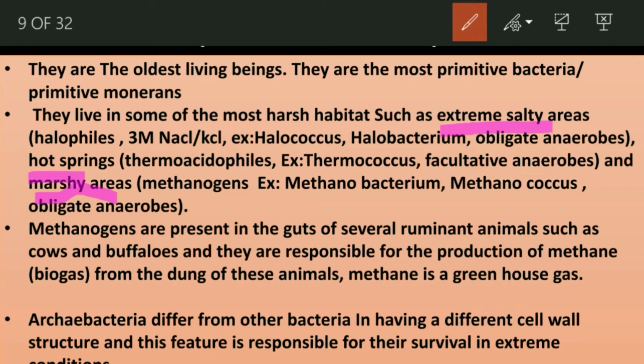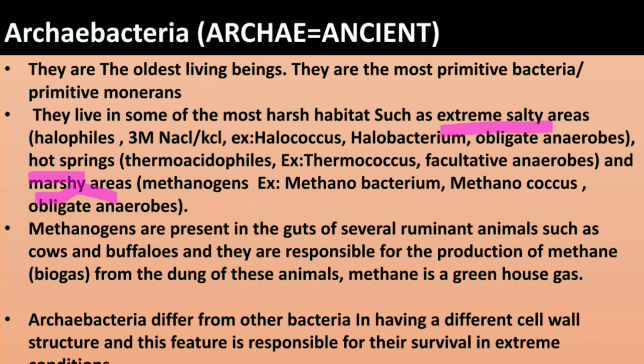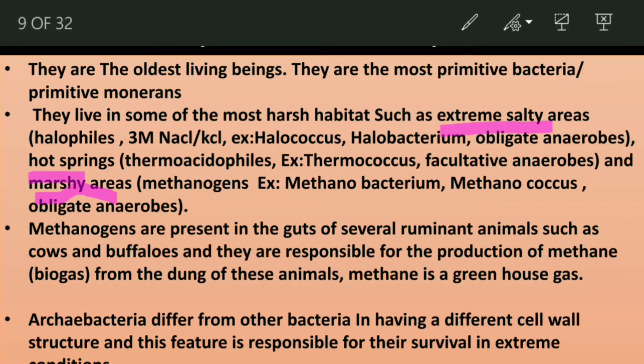For example, if these archaebacteria live in extreme salt areas, those are called halophiles. These halophiles require at least 3 molar NaCl or KCl concentration. Some examples of these bacteria include Halococcus and Halobacterium.